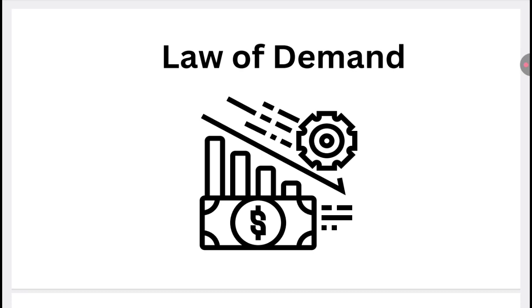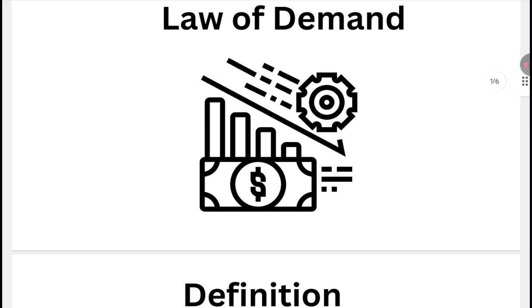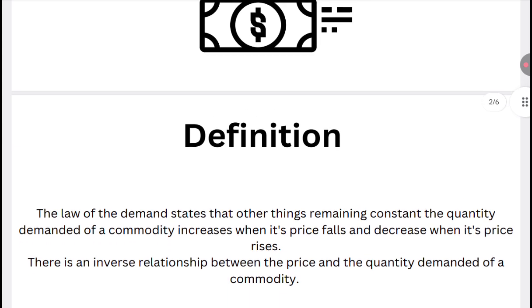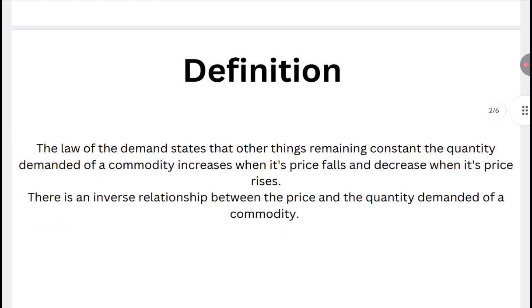So what does the law of demand basically mean? We can say that the law of demand is a functional relationship between price and the quantity demanded. It only tells about how price affects the demand. The definition says that the law of demand states that, other things remaining constant, the quantity demanded of a commodity increases when its price falls and decreases when its price rises.